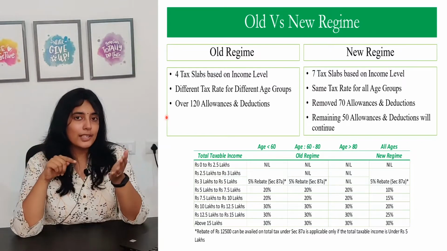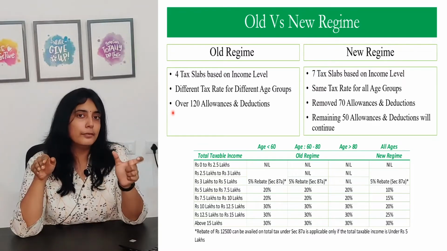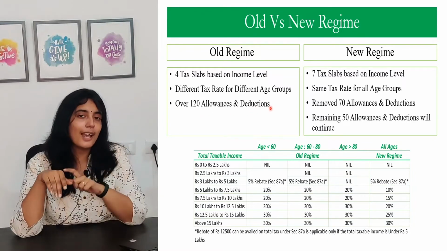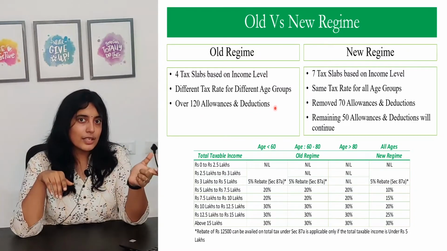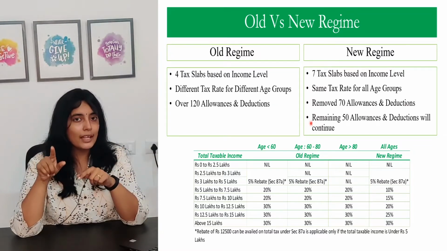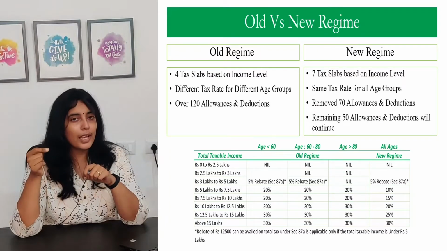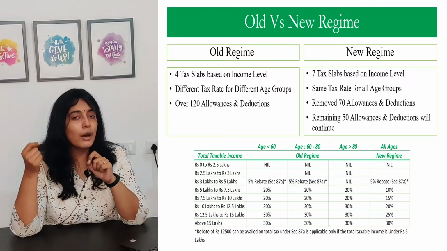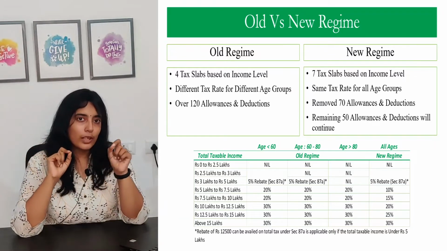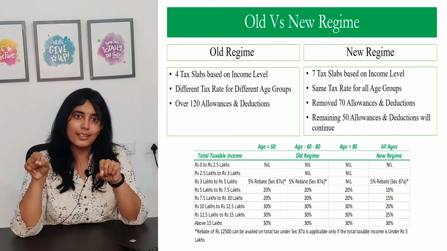Because between the old regime and new regime, the amount of tax exemptions that we have is vastly different. As you can see on the screen, in the old regime we have 120 different types of allowances and deductions which government has given us. Whereas in the new regime, 70 of these are removed and we only have 50 which are continued. So based upon the number of allowances and deductions you are using, the amount of exemptions you are claiming and your total income level, we will be able to decide which regime is better for your particular case.